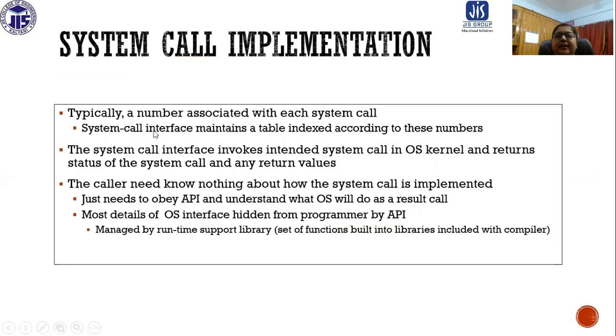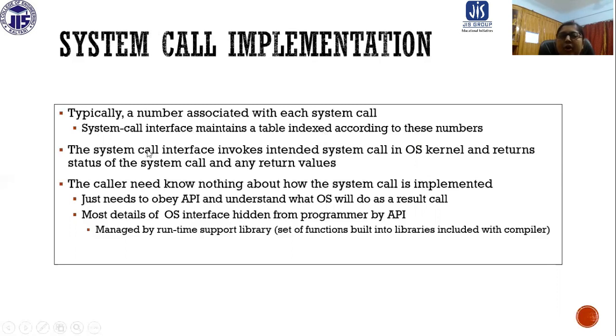Typically a number is associated with each system call. Now we are talking about system call implementation. The system call interface maintains a table indexed according to this number. So by the number, the indexing is done in that particular table, and system calls are referred to by that particular number.